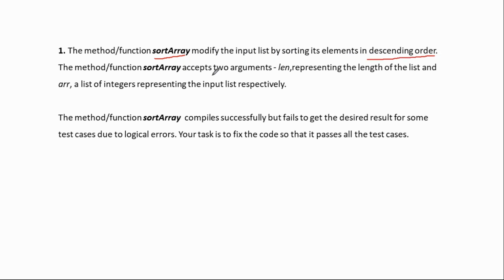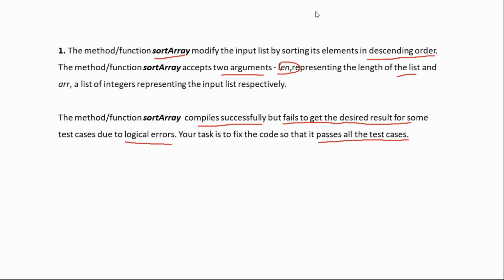The method or function accepts two arguments: length and also the list. We pass two parameters, one is the length of the list and the other is the elements of the list. This function should arrange the elements in descending order. The method compiles successfully but fails to get the desired result for some test cases due to logical errors. Your task is to fix the code so that it passes all test cases.